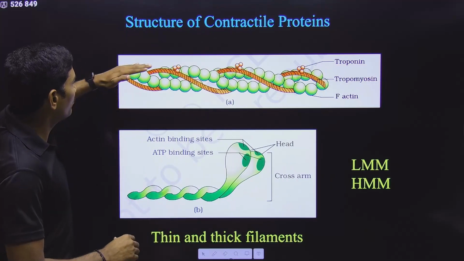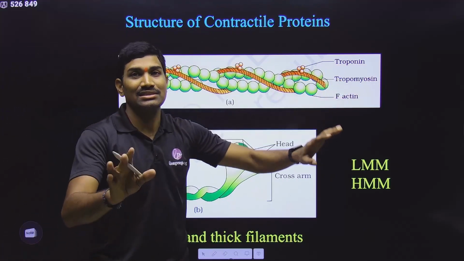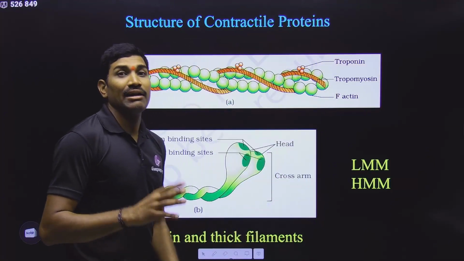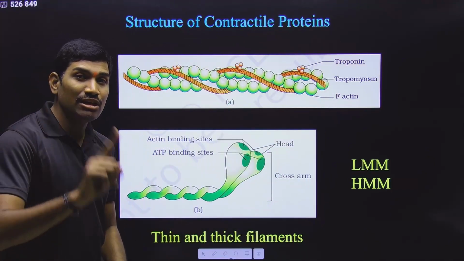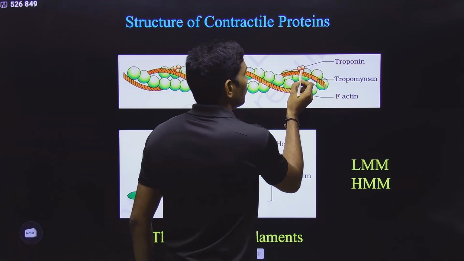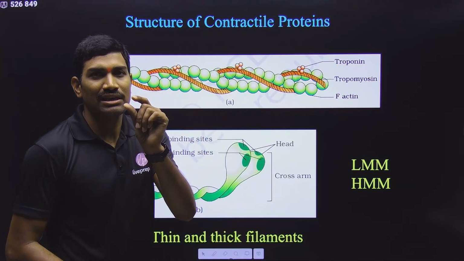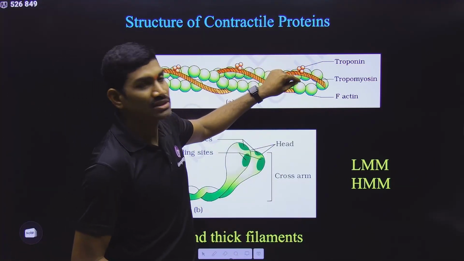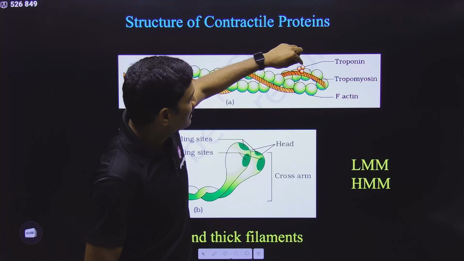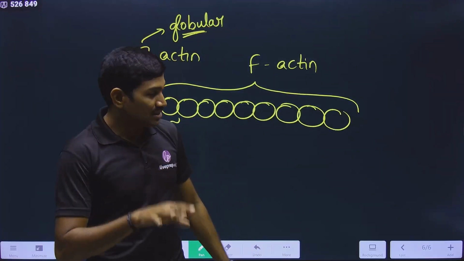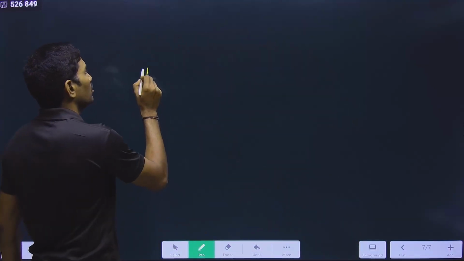Please remember, troponin is not a continuous filamentous structure here. Many troponins are present here and there. Where are they present? If you observe the diagram here, they have given three small round structures. They are actually the subunits. In each troponin, three subunits are present. You need to understand what these three subunits are. They have not given it very clearly in NCERT, but you need to understand this.